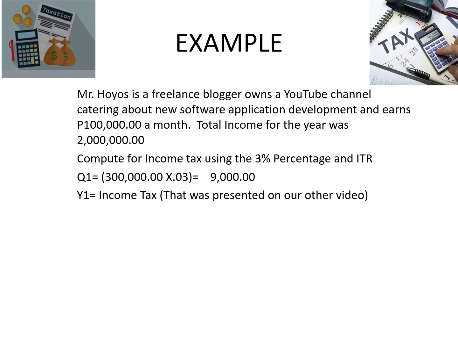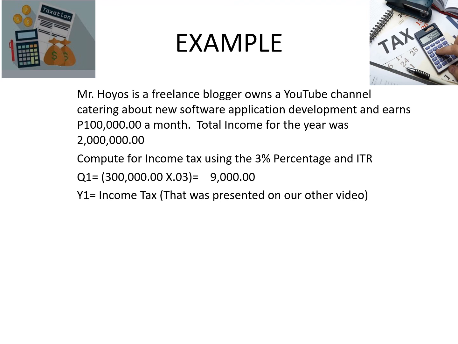Okay? So for example, Mr. Huyos is a freelancer blogger who owns a YouTube channel about new software application development and earns 100,000 a month. The total income for the year was 2 million. Compute the tax using 3% and ITR. For the first quarter, since it's 100,000 a month, you would have 300,000 times 3%, 9,000. Then you need to fill up the 2551Q. For income tax, please refer to our previous video on income tax for YouTubers so that you would be able to compute for the 2 million.